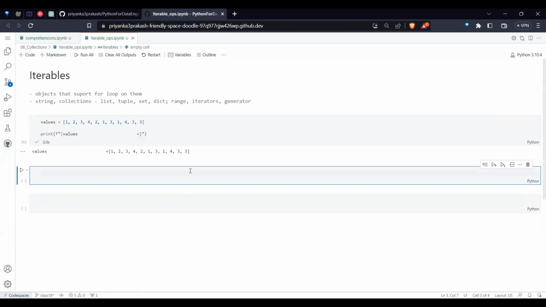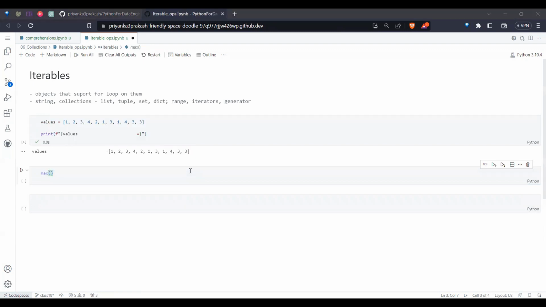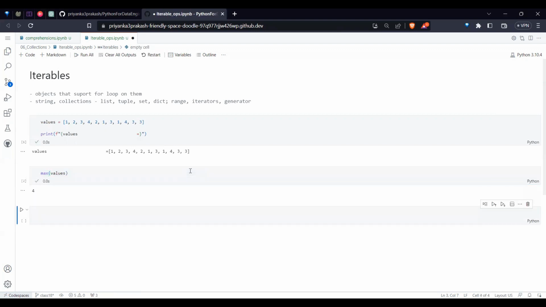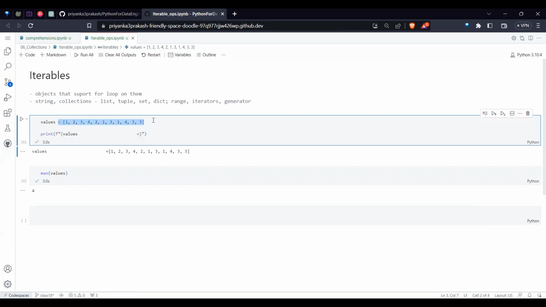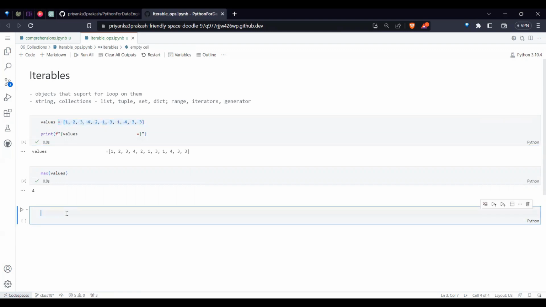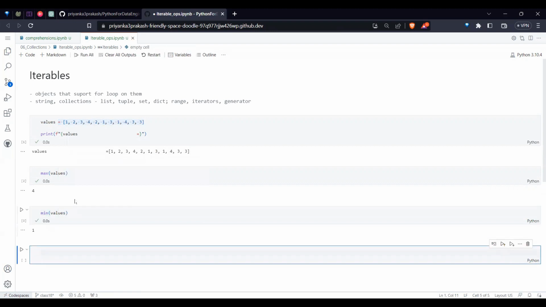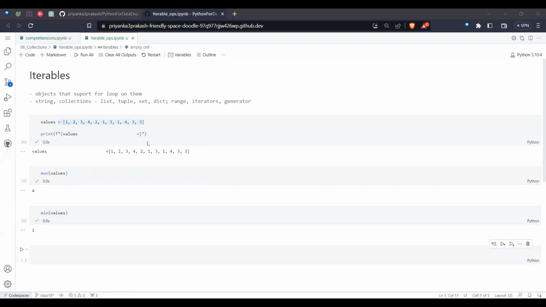Till now you know the concept of sort, sorted and all these things, right? Like that, there is something called max. If I take max of these values, it will give the maximum among them. Similarly, if I say min, I'll get the minimum value. So in terms of value, which is minimum and which is maximum, you understood, right?